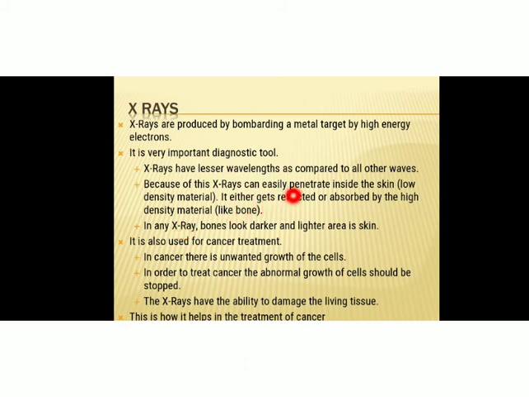Okay, so once the X-rays penetrate through the low density skin, they get either reflected or absorbed by the high density material like bone. In any X-ray, bones look darker and the lighter area is the skin. Okay, so just go through the X-ray. In your home there may be an X-ray of your parents or grandparents, or sometimes your X-rays may be there. So just go through the X-ray. You can see the bones look darker and the lighter area is the skin.